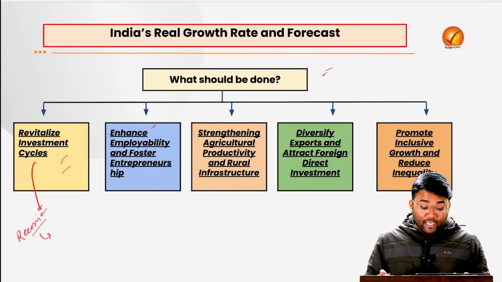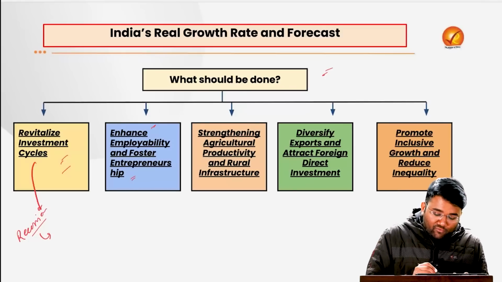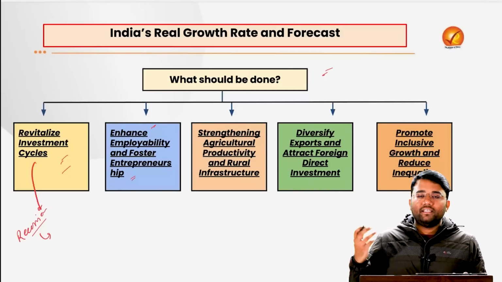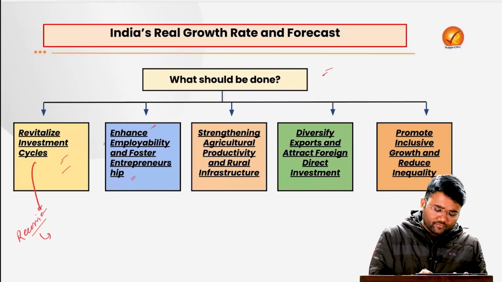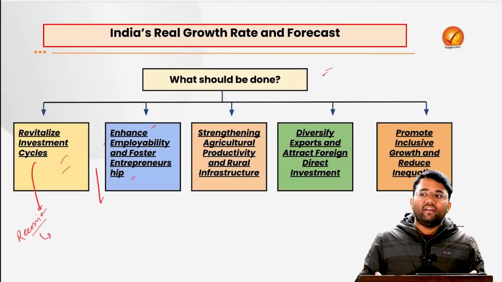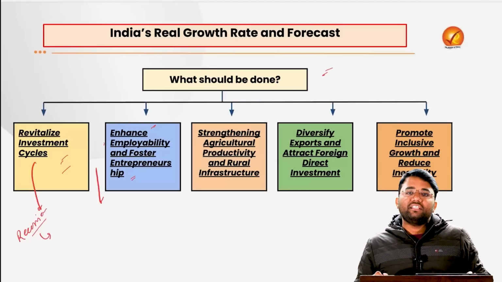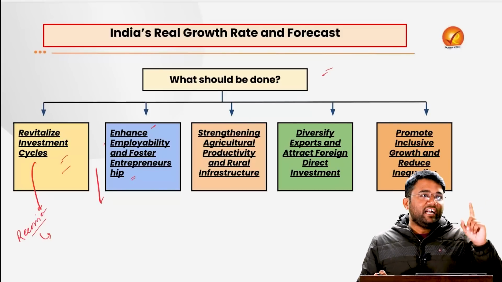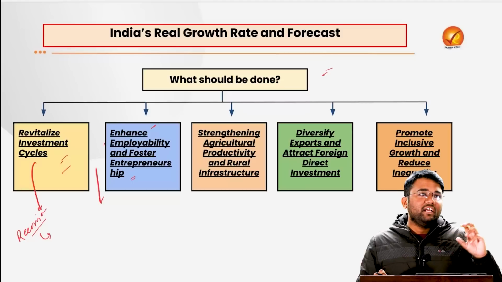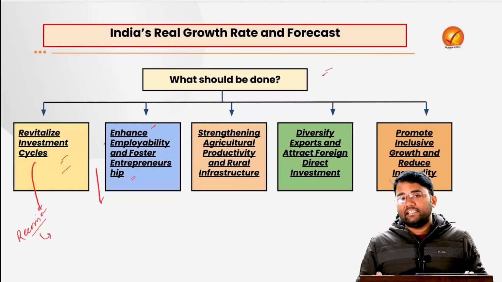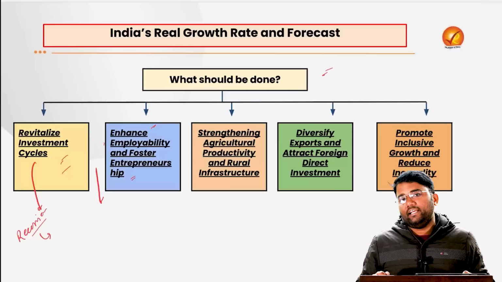Also, we need to enhance employability and foster entrepreneurship, so that people take risks. Entrepreneurship is lacking in Indian youth. Second, as of now, there is a skill mismatch. The demand of industry is altogether different from the skill sets we have with our workers. For example, the industry demands artificial intelligence and machine learning, whereas the youths only have basic-level skill sets which are not required by the industry at this point in time. So obviously they will not find employment.